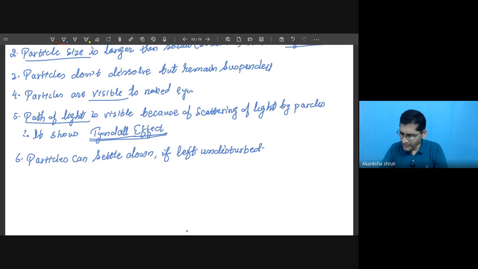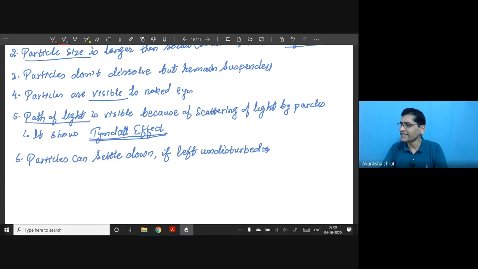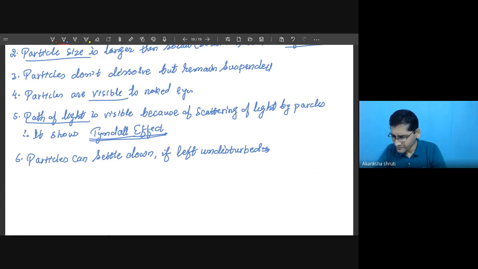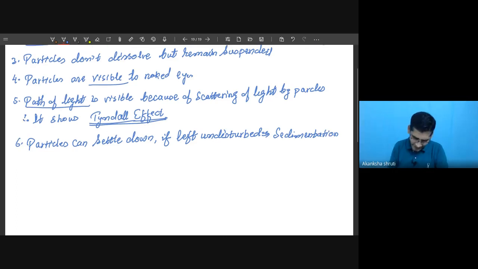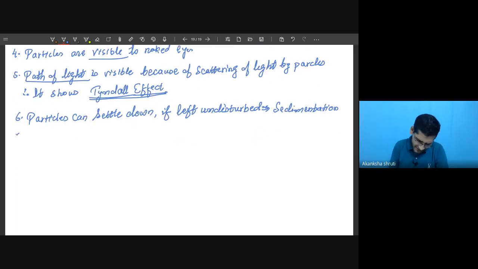So this is called what? Sedimentation. So sedimentation is possible. Now, because of the bigger particle size, its particles can be easily filtered out with the filter paper.